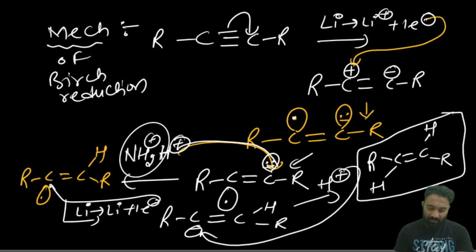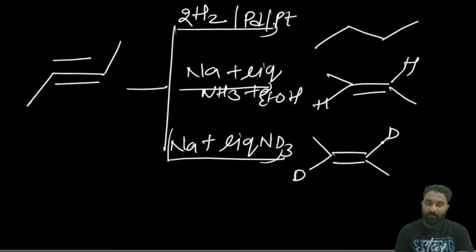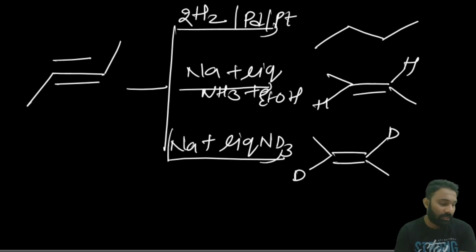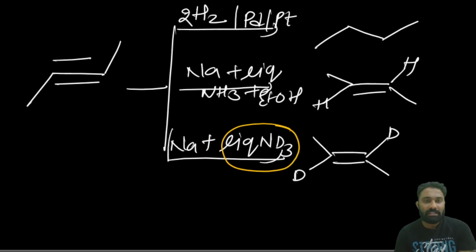In the same way here also, D will come from the deuterated ammonia and attack the carbanion, and it will give the trans. So you have to be very careful and see the reagent also. If H is given, the products will have H. If D is given, the products will have D.